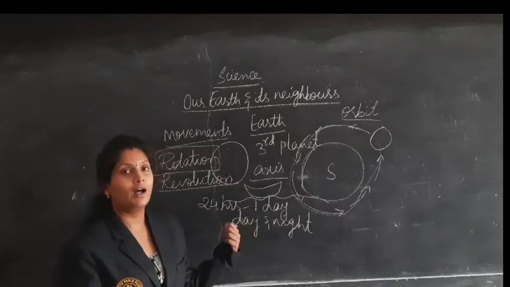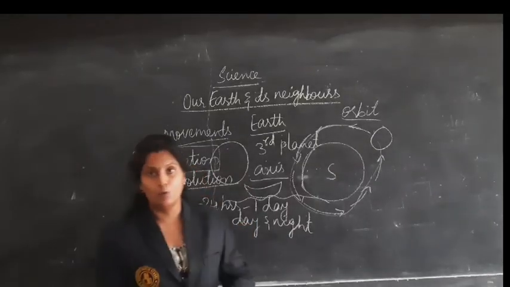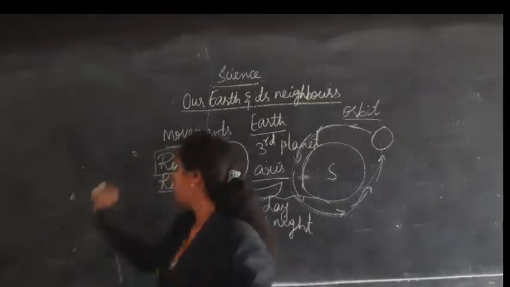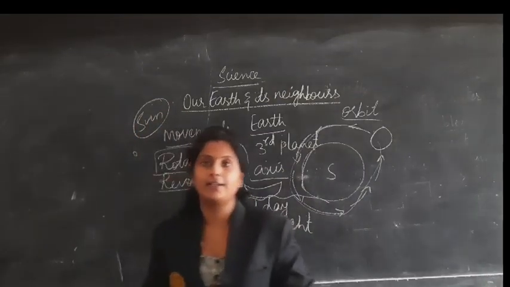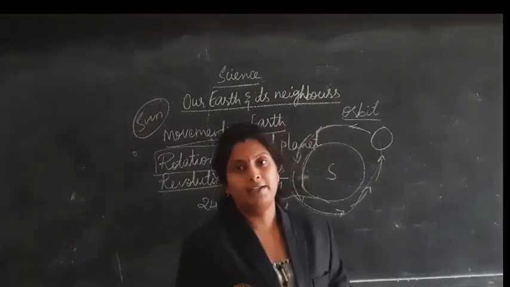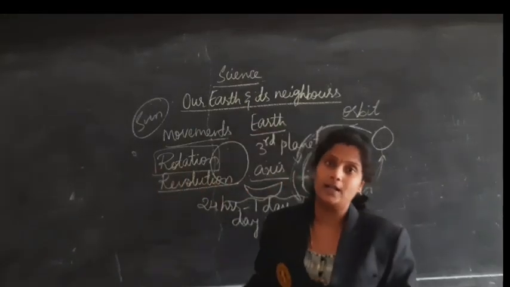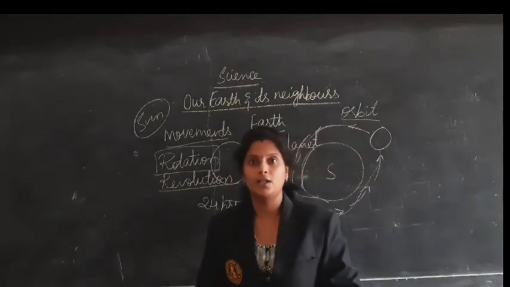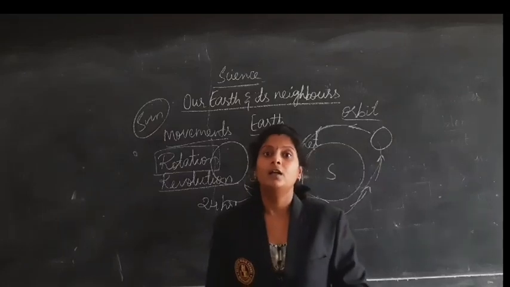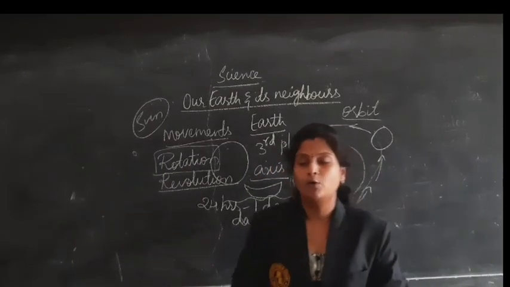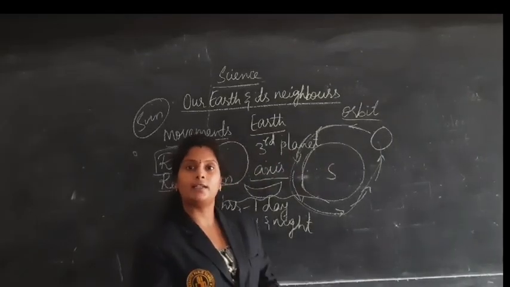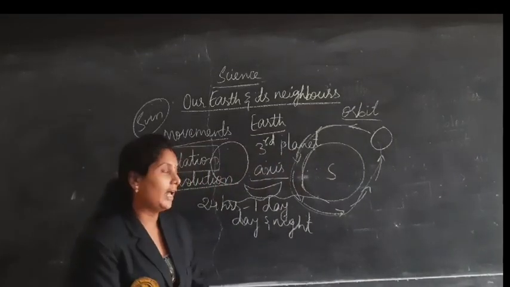This is all about the earth and its movements. Next, coming to the sun. As you know, the light which we are getting is nothing but from the sun. Sun is a natural star. It gives sunlight to all the planets. No planet has its own light, but they take the light of the sun.